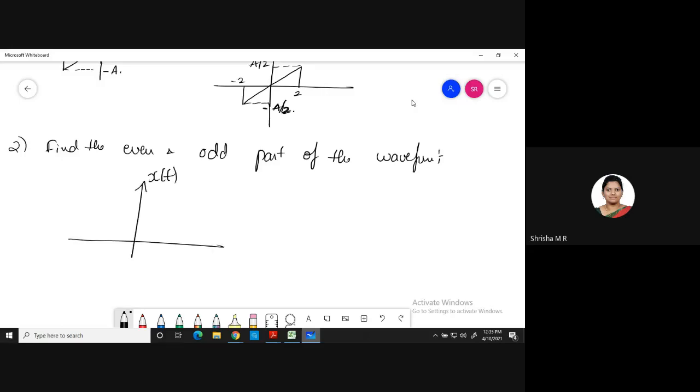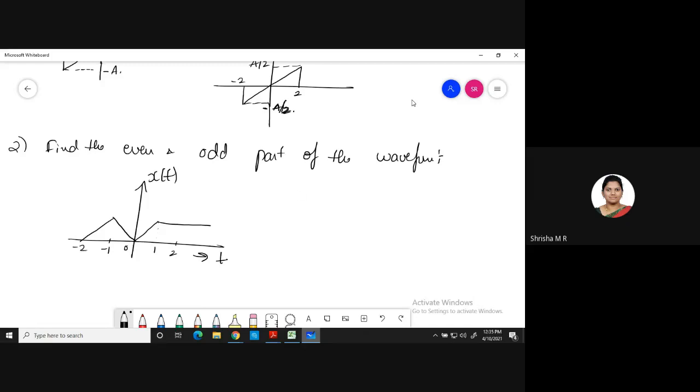X of t is a signal here, and here I have a signal from 0 to minus 2. In the middle I have minus 1, this is minus 2, this is 0, and this is 1. And this is my time axis. Try doing this. 1, 2, and so on. This is my x of t.